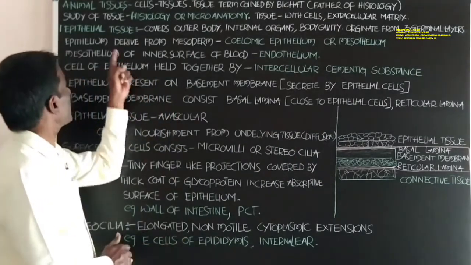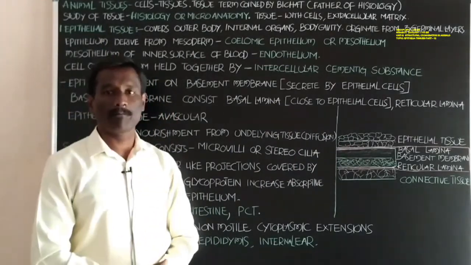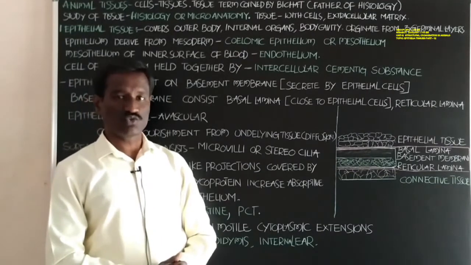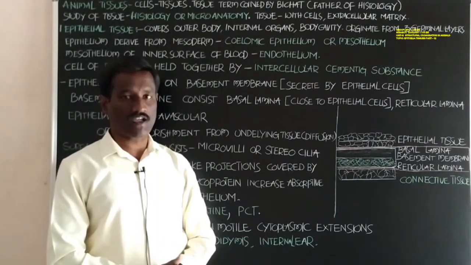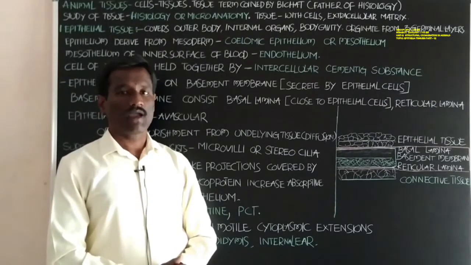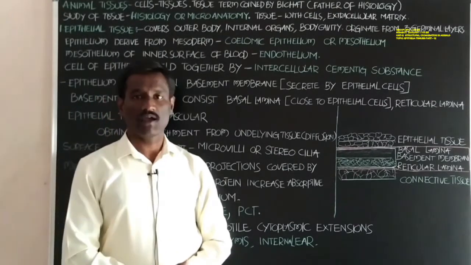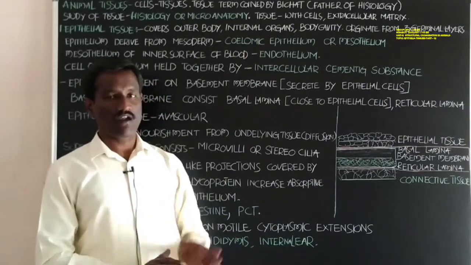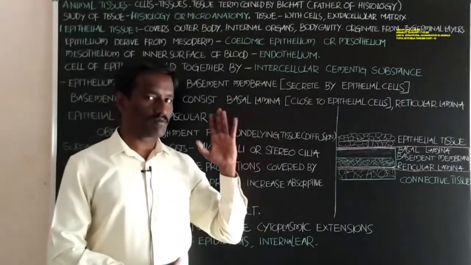Next, students, there are 4 types of animal tissues present in animals. If you observe higher metazoans, higher vertebrates, there are 4 types of animal tissues.